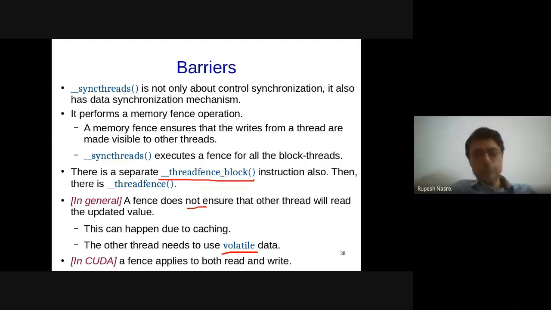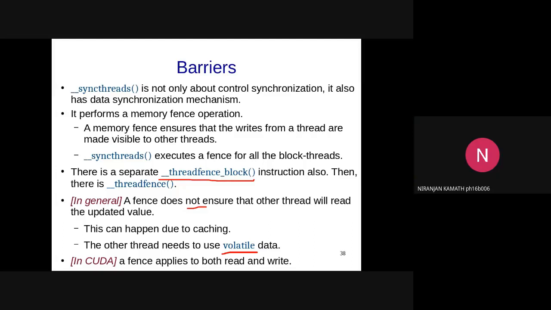Sir. Yeah, Niranjan. Yeah. So, continuing on what Venkat was saying, you said that because of caching, some other thread might not see the write that was done by some other thread.